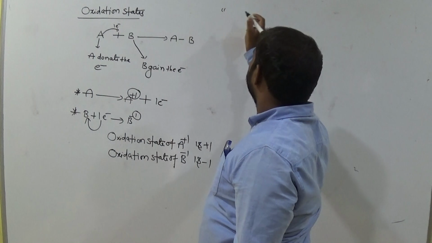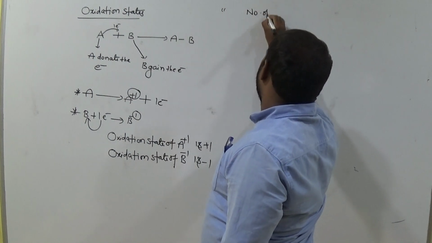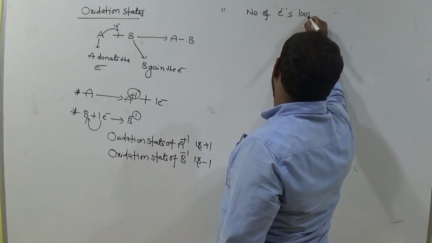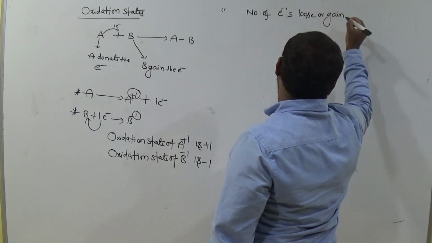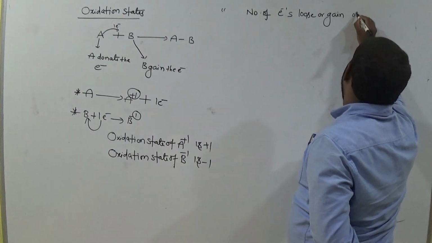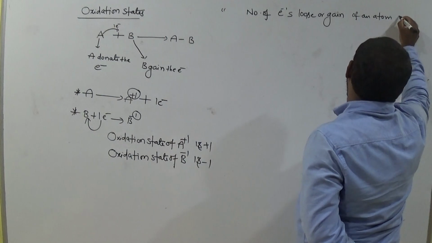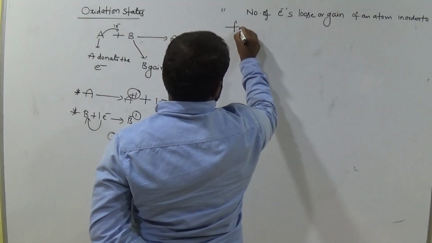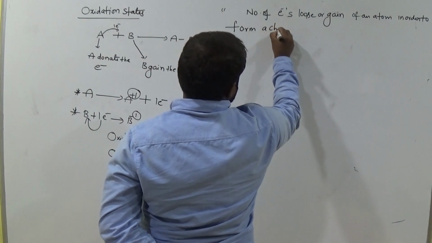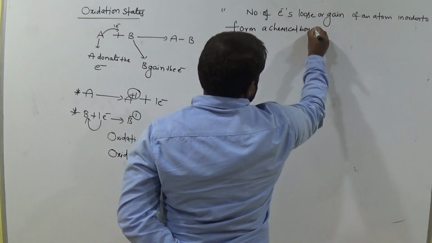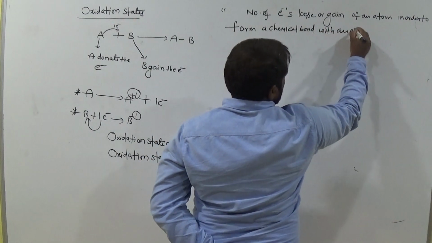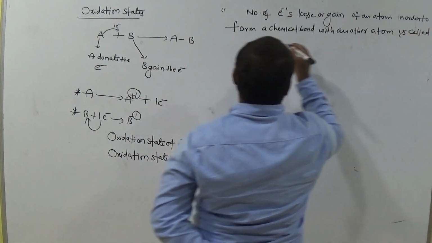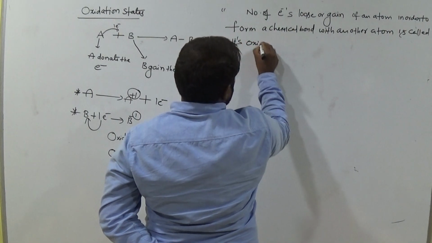The number of electrons lost or gained by an atom in order to form a chemical bond with another atom is called its oxidation state.